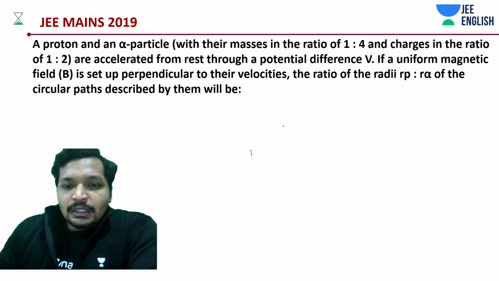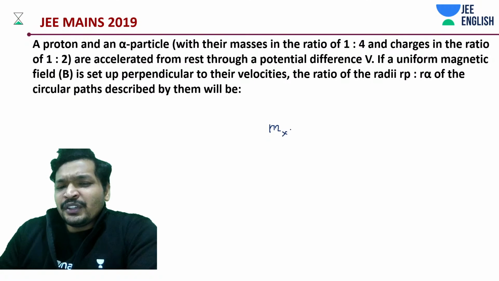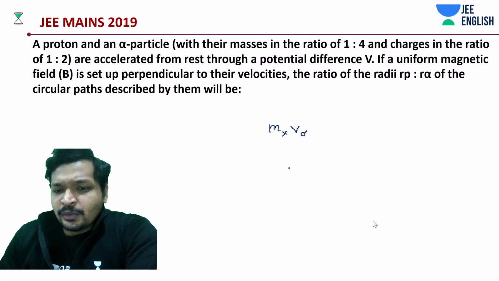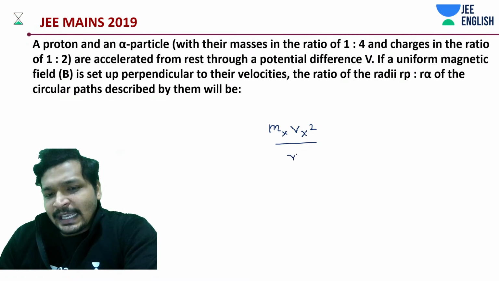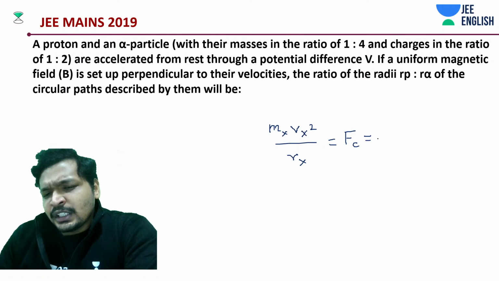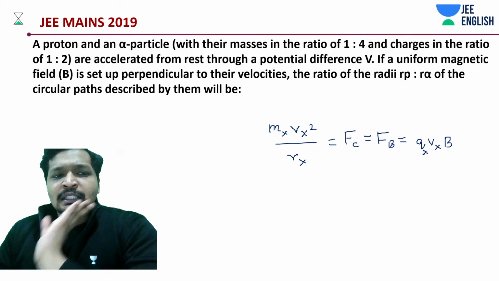Okay, now we know this thing. This is for any such particle. Let's keep it as particle X and do it later. We should have done this earlier as well. m v x whole square divided by radius r x is equal to the centripetal force, which is equal to F of B. You must be so accustomed to this by now. q x v x into B, both under the standard field.